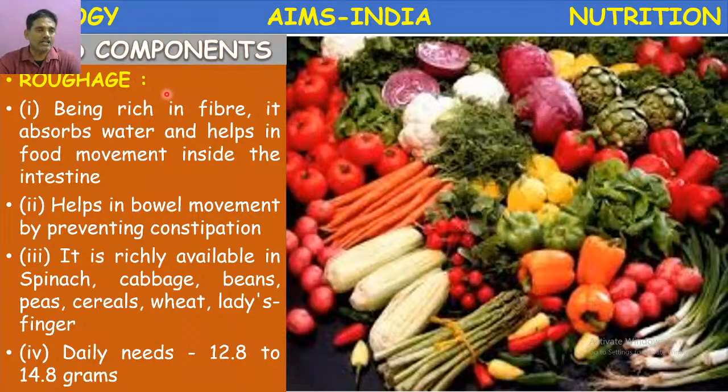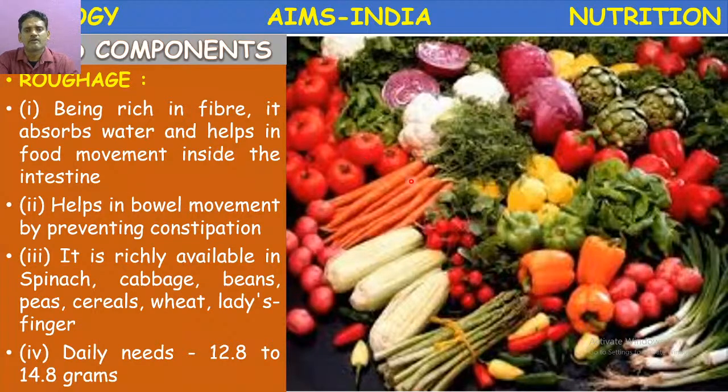And finally, about water also we have to discuss briefly. Water is an essential nutrient, I can say. Do you agree? Water is an essential nutrient. Why is water an essential nutrient? Because it is required in amounts that exceed the body's ability to produce it.